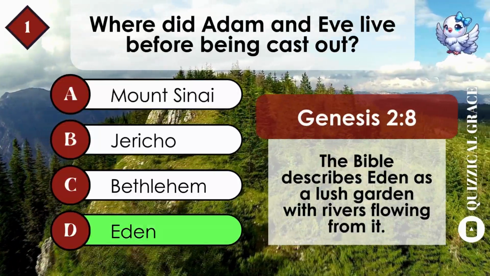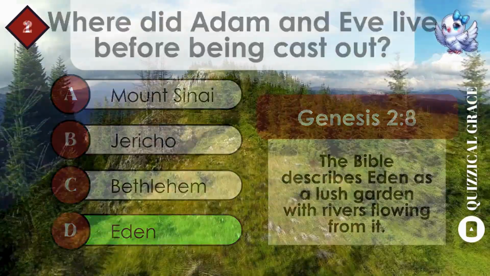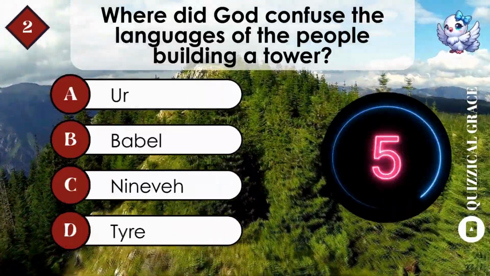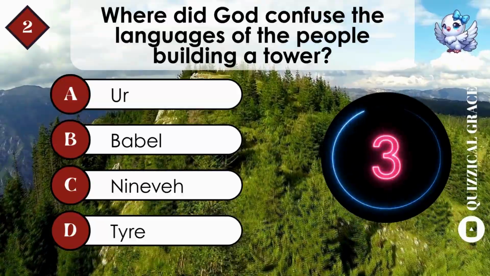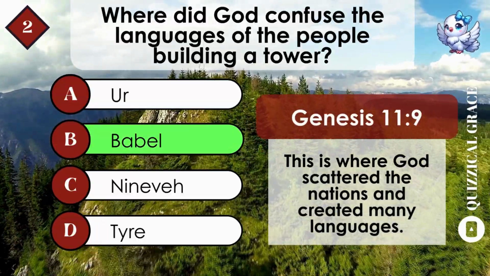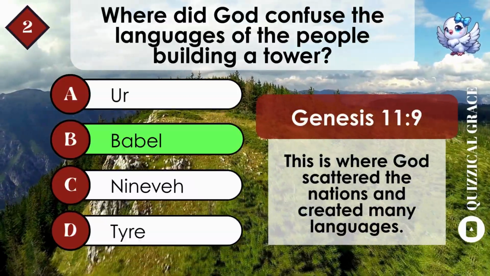D. Eden. The Bible describes Eden as a lush garden with rivers flowing from it. Where did God confuse the languages of the people building a tower? B. Babel. This is where God scattered the nations and created many languages.